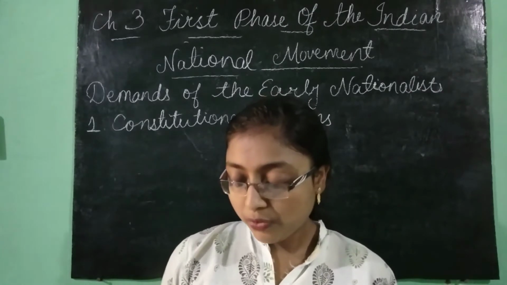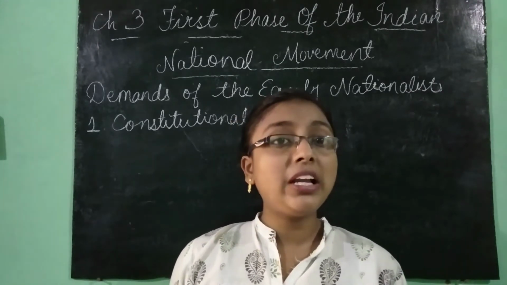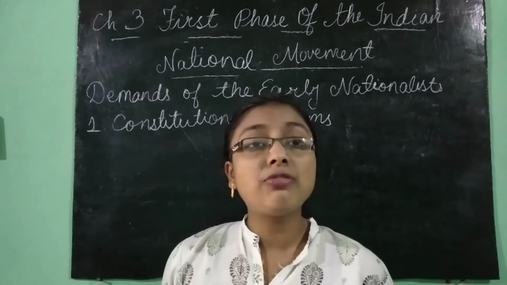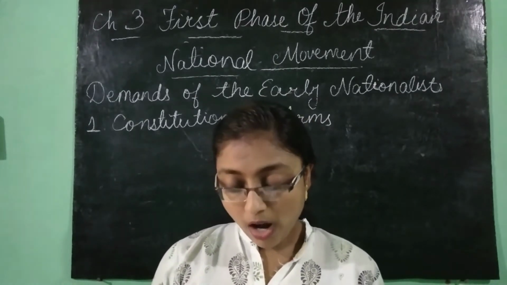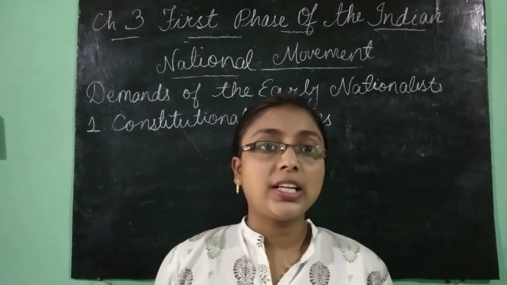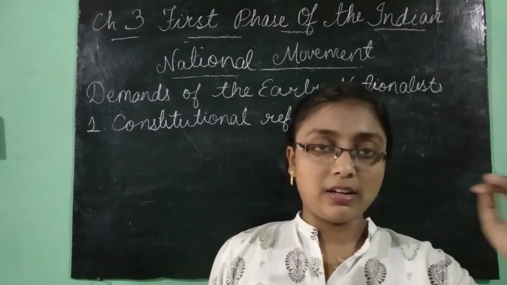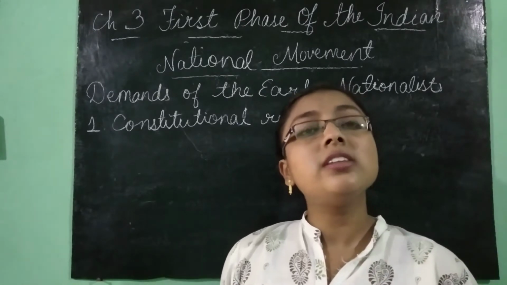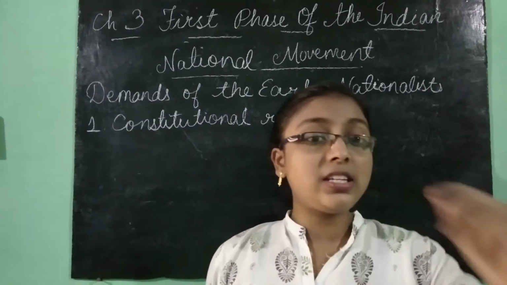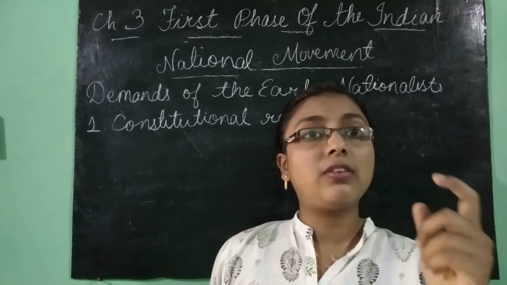Okay. Now the fourth one is that by the beginning of the 20th century, they raised the demand for Swaraj or self-government. Their main motive was to attain Swaraj itself. But they did not want to demand it from the beginning.